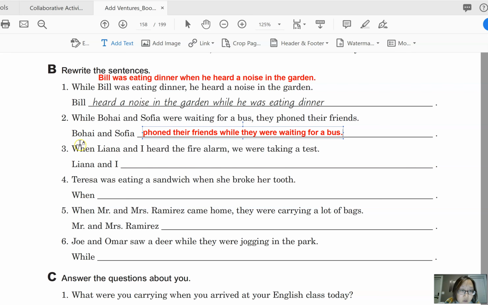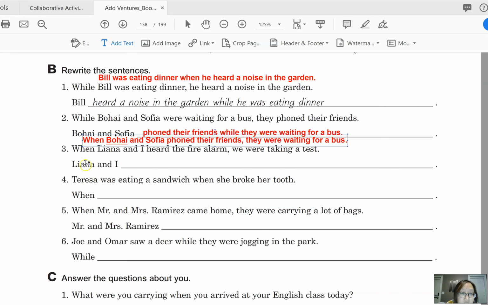Okay, and I also asked you to make another sentence using the other adverb. So instead of while, we can use when. So we can say, when they, or actually, okay, Bohe and Sophia phoned their friends. They were waiting for a bus. Okay?